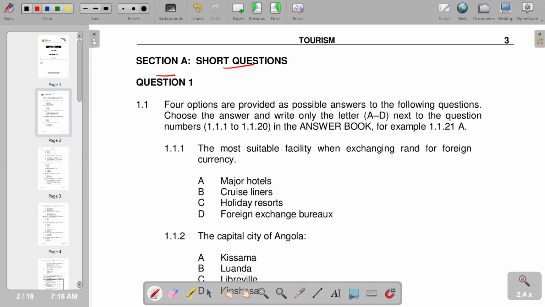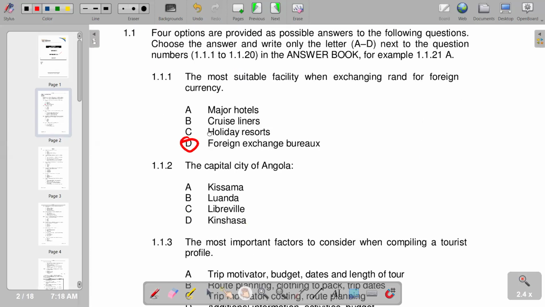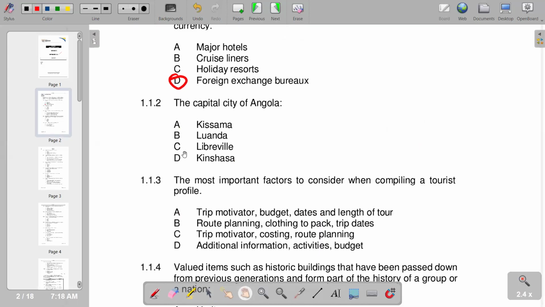So the first question that we have in terms of our section A is the most suitable facility when exchanging rand for foreign currency. Of course, we're given major hotels, cruise liners, holiday resorts, foreign exchange bureau. So the correct response is D, which is the foreign exchange bureau. So we go to number two, the capital city of Angola. Of course, the capital city of Angola is Luanda, which we have on B.